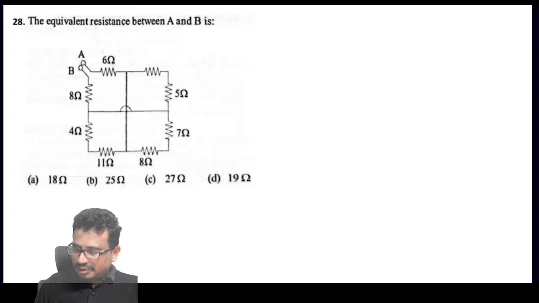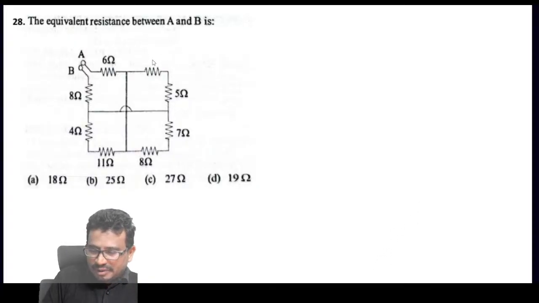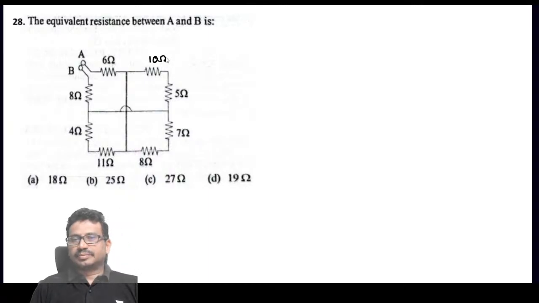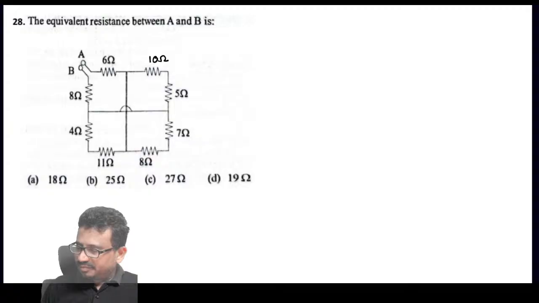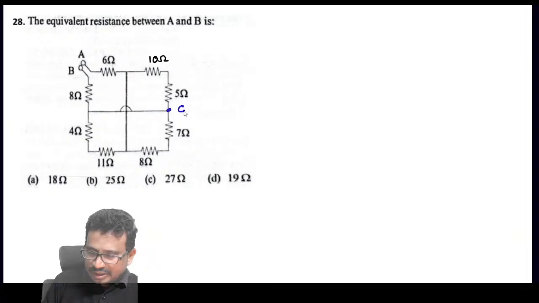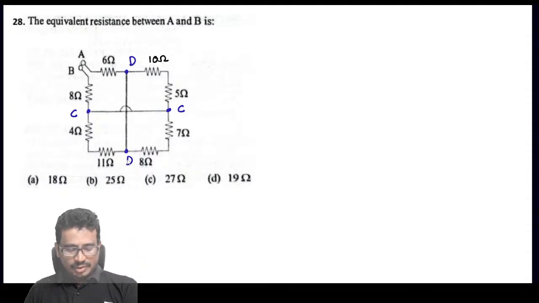Take this value as a, this is 10. Now you can tell me. I'm calling this point C, and this point is also C only. If I say this point is D, this point is also D only. So let's form a bridge now here.